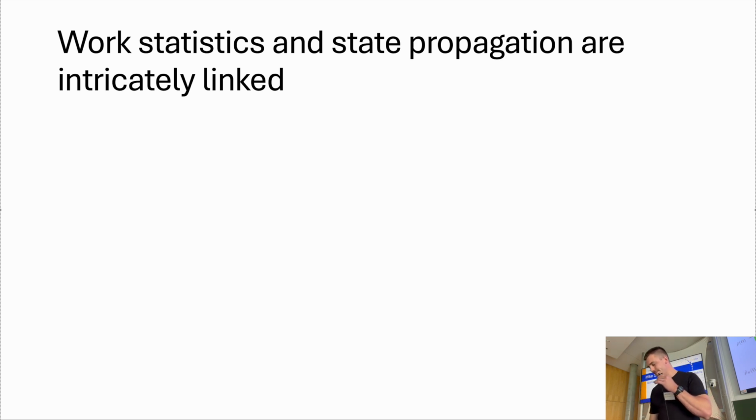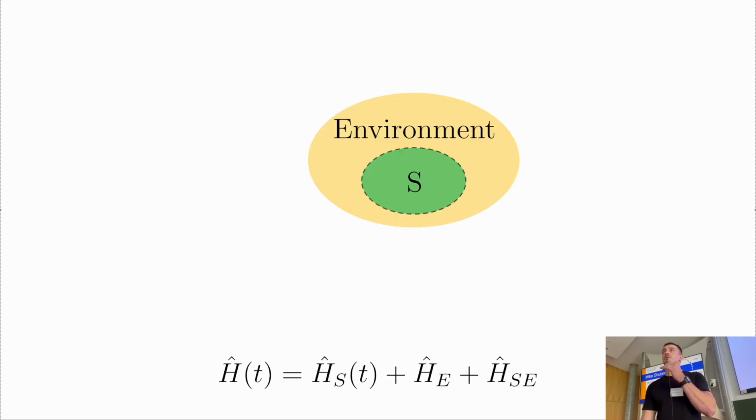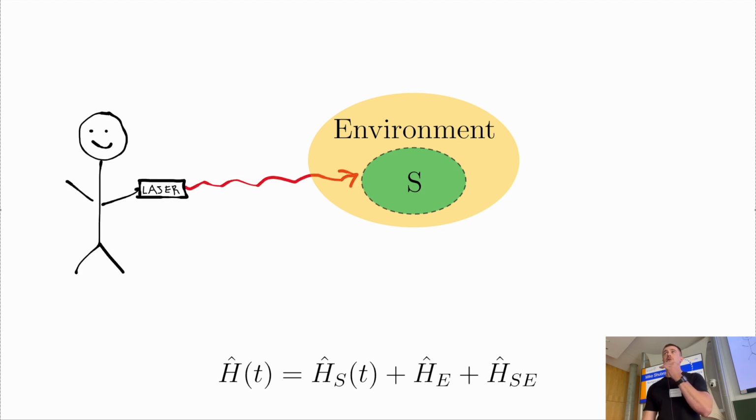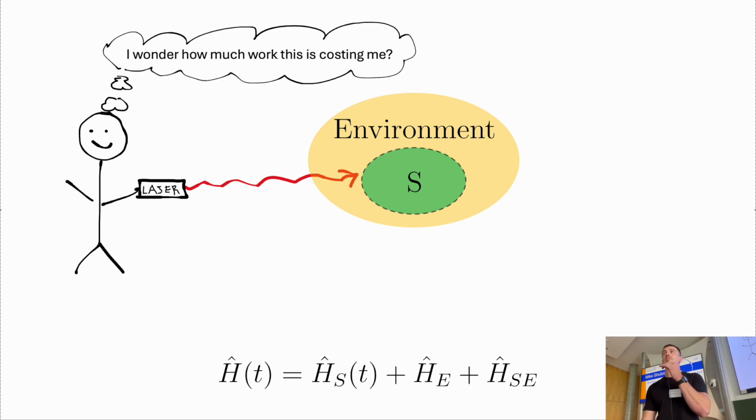Right, why am I talking about state propagation? Basically because work statistics and state propagation are very intricately linked, which I'll show you now. But first of all, what do I even mean by work? So here's my open quantum system, and I want to drive this system, I want to control it, I want to do work on it. And I ask, how much is this costing me?